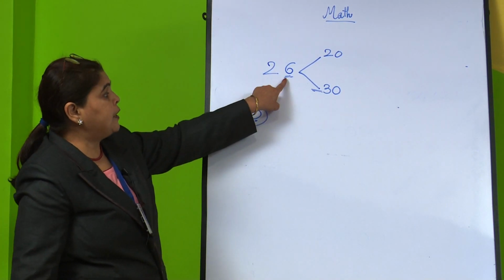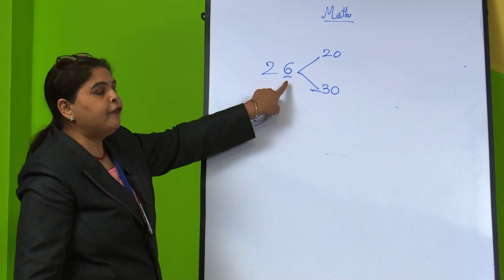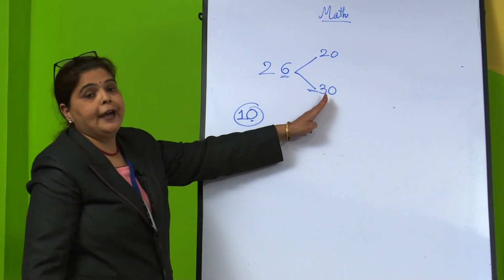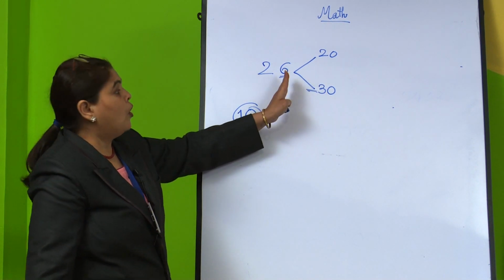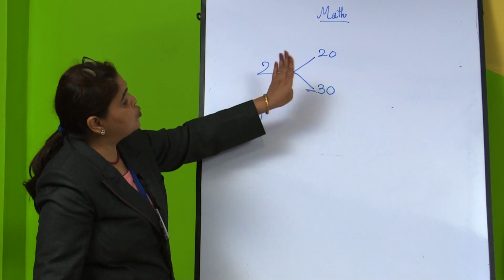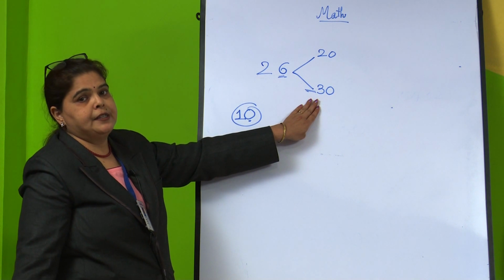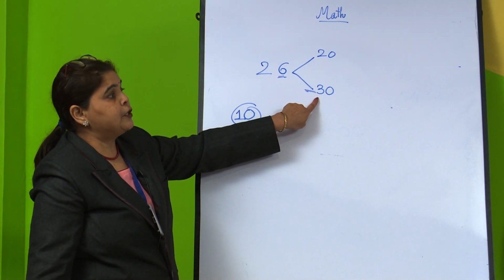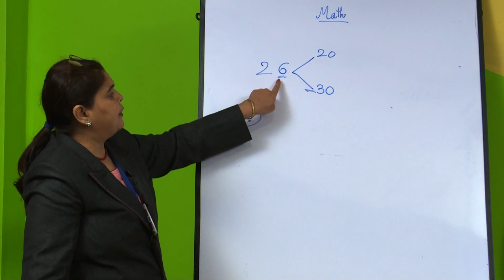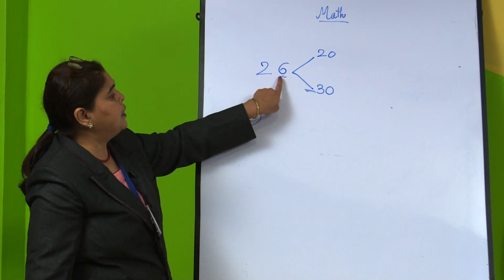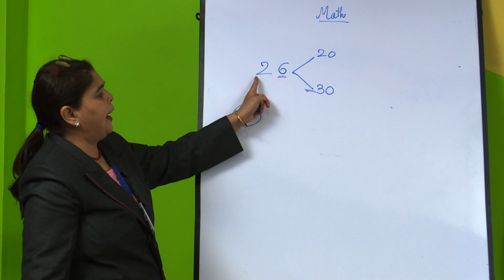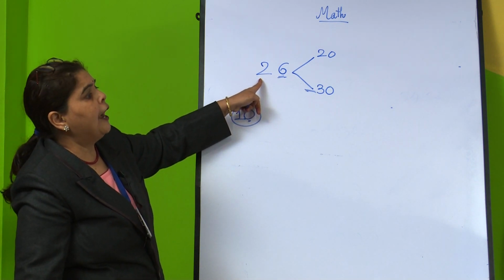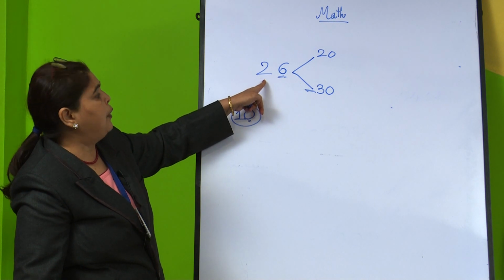Now, 6 is more than 5? Yes. If it is more than 5, we have to go to the higher digit, or if it is 5, then also we go to the higher digit. So 26 will be nearest to 30. When I go to the higher digit, I put the 0 and add 1 to the number before it.